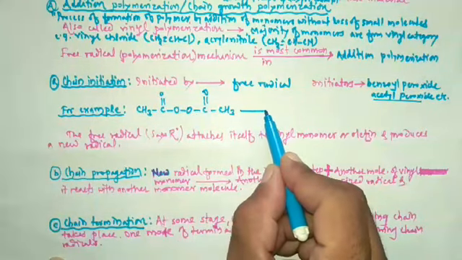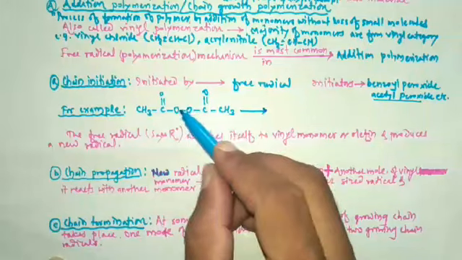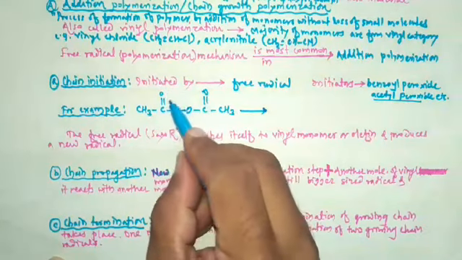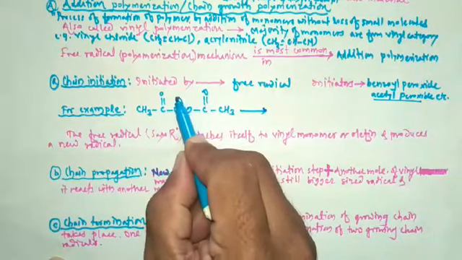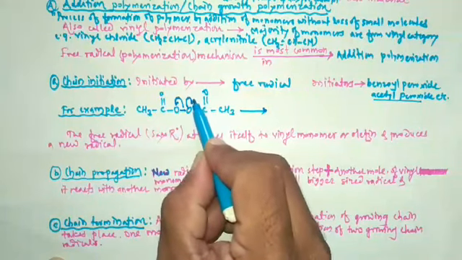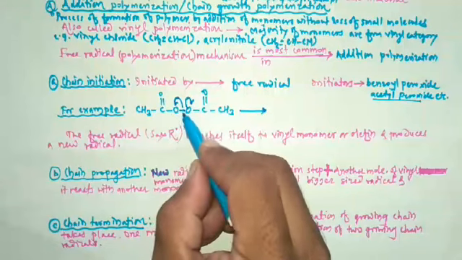So it produces free radical. How does it produce free radical? Here there are two electrons involved in this single bond. One electron gets shifted towards this oxygen, and one electron gets shifted towards the other oxygen. These are single-headed arrows.